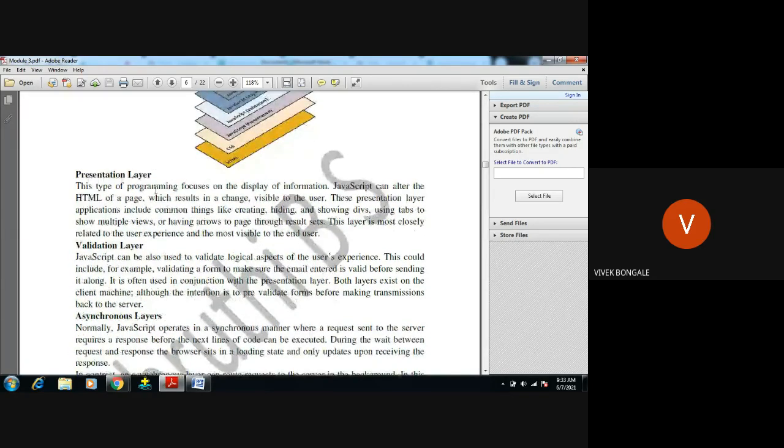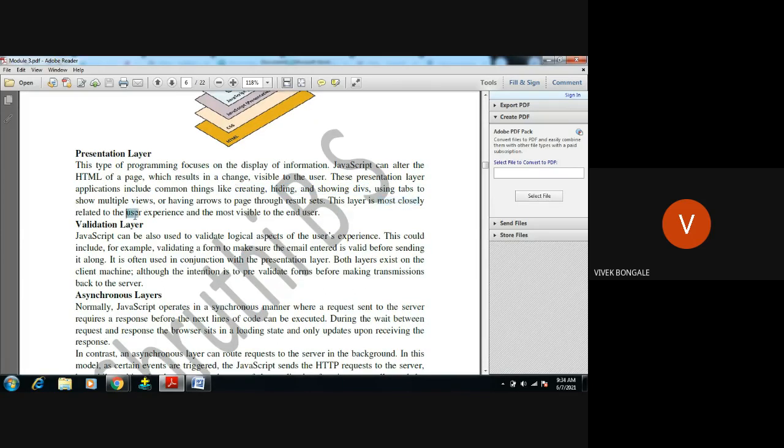The presentation layer focuses on the display of information. This includes creating, hiding, and showing the contents to the clients, to the users. This is most closely tied to the user experience, because this content is displayed to the end users and is visible to them. This is what the presentation layer is.